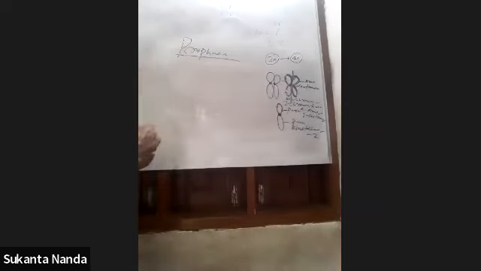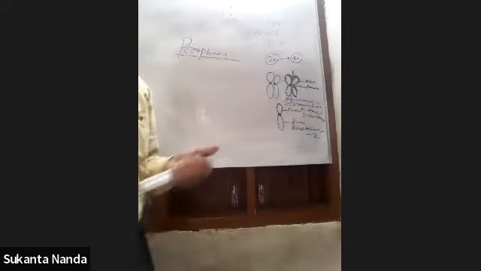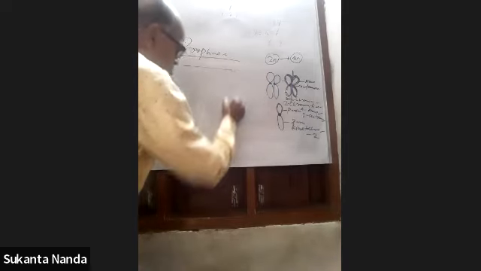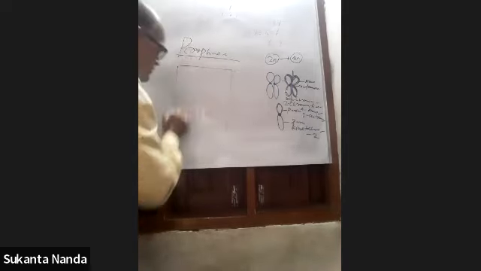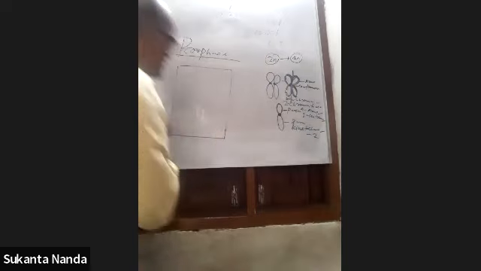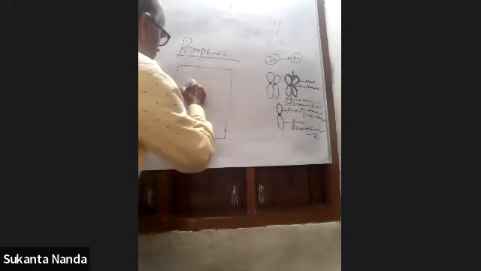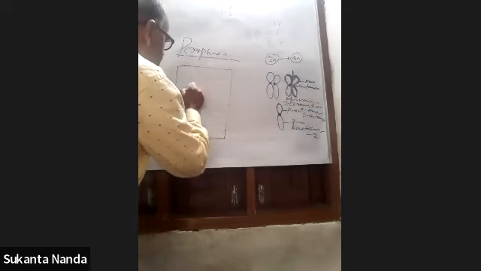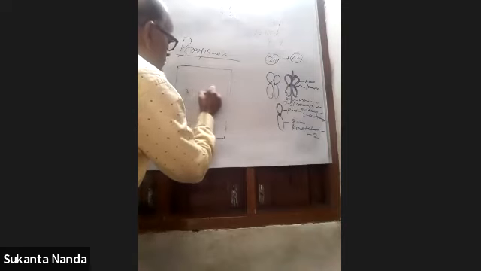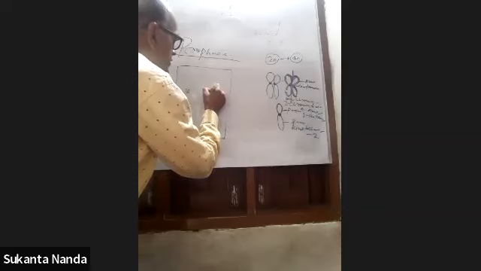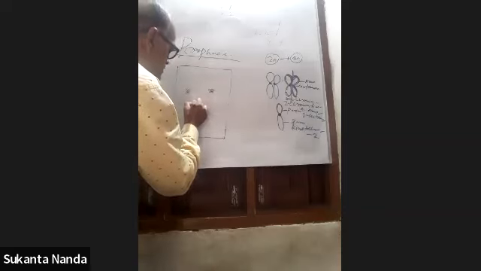Now come to prophase. Students, I have already told you that prophase is the first stage of karyokinesis of mitosis. And you see what happens in that. I'm just drawing, and you also draw with me. You see that these are the chromosomes. You mark that these are the chromosomes.